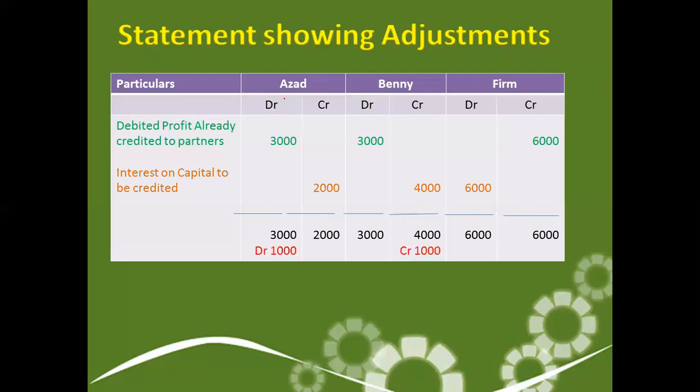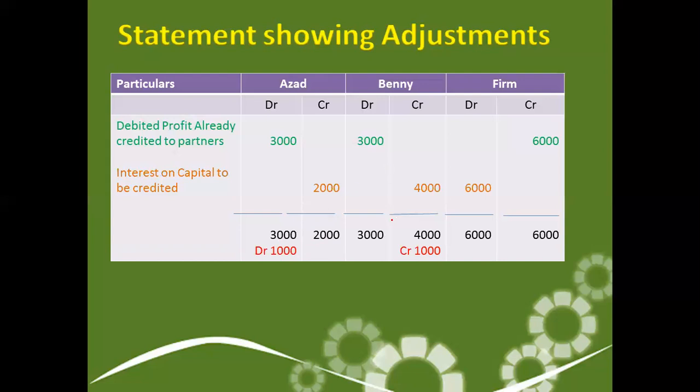When we compare the debit column of Azad with the credit column, we come to know that his account will be debited with 1,000 because his account is 3,000 in debit and 2,000 in credit. So he will be debited with 1,000, which means he has received more amount. So he is a gaining partner. Now he will compensate.